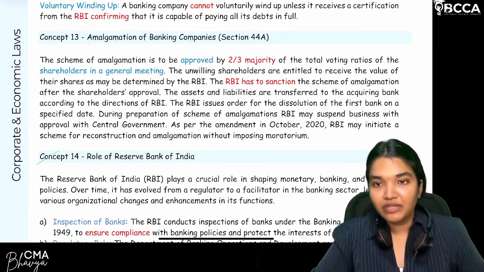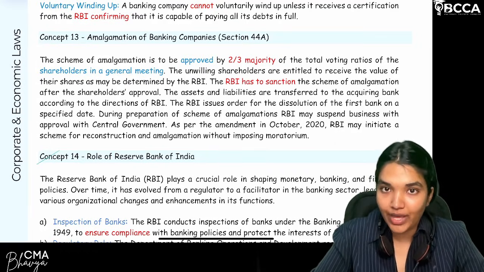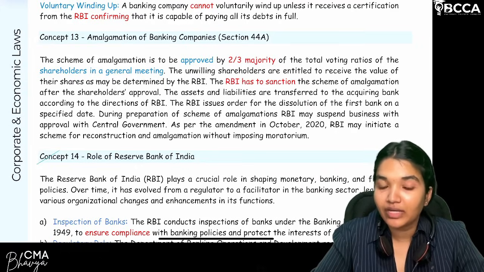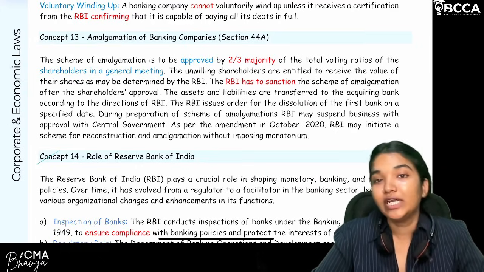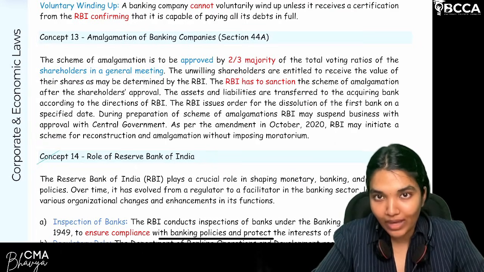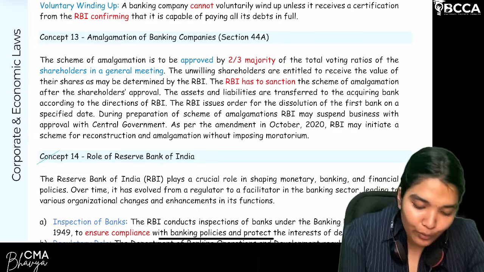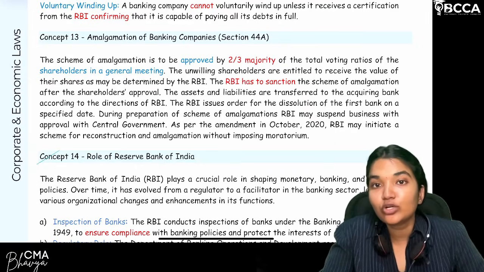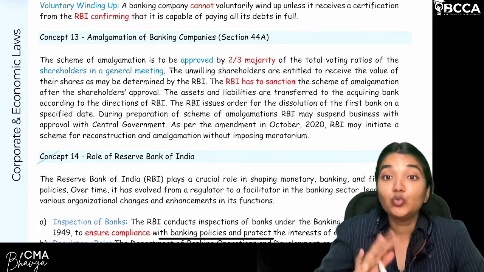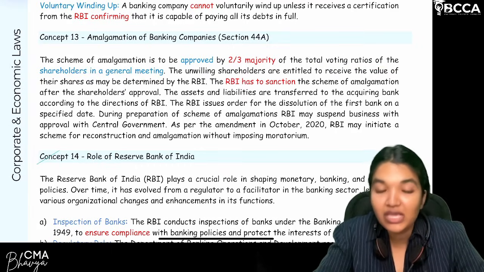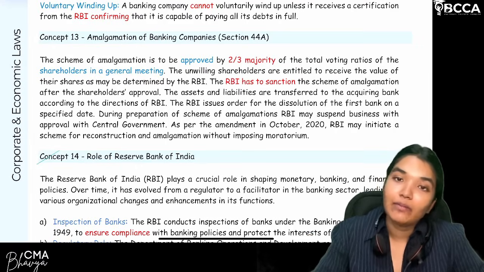Amalgamation of banking company. First itself, we have seen that a bank can acquire shares or controlling interest of another entity if it is also involved in the banking business. So in that case, it may result in the amalgamation of two banking companies. Is it allowed? Answer is yes. But amalgamation should be approved by at least two-thirds of the majority of the total voting rights of the shareholders in the general meeting. Two-thirds of the majority should be approving what? The particular scheme of amalgamation.